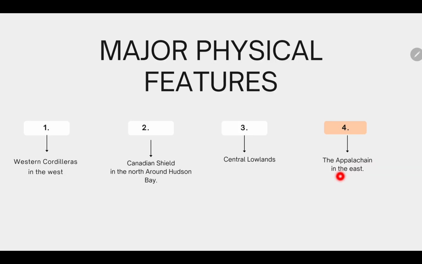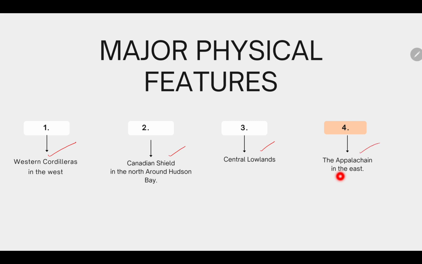Moving to the next topic. When I gave you the first worksheet of this chapter, you came across these words: Western Cordilleras in the west, Canadian Shield, Central Lowlands, and Appalachian Mountains.